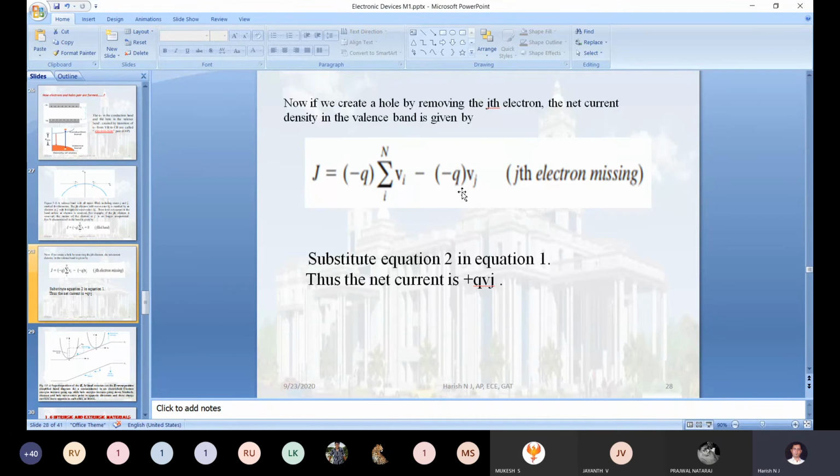At the same time, you are already aware that we always take the conventional current direction opposite to the electron movement, but in the hole concept, where the hole moves in the same direction, we take that as the conventional current direction. Am I right?